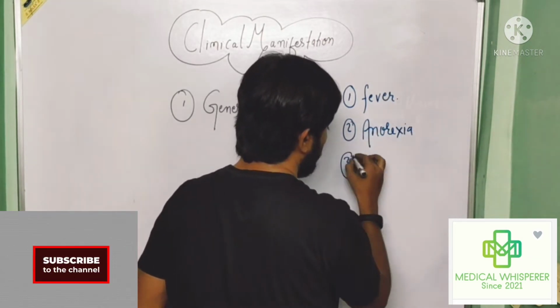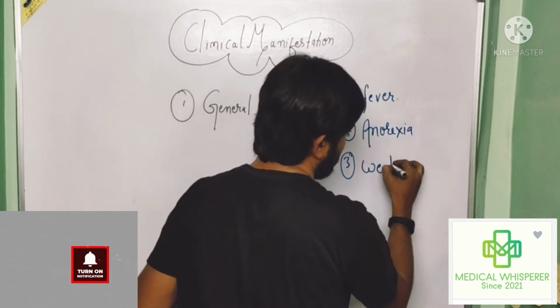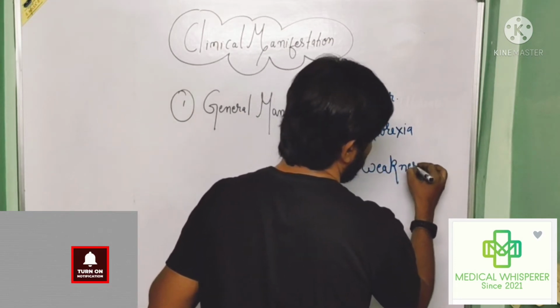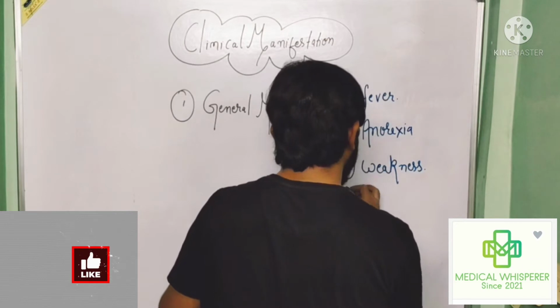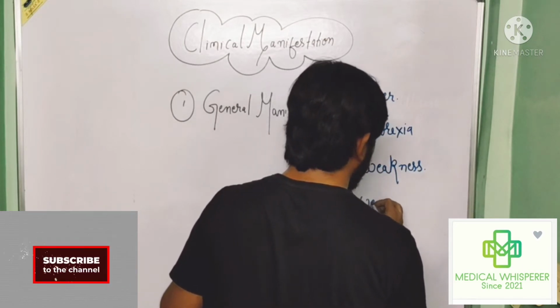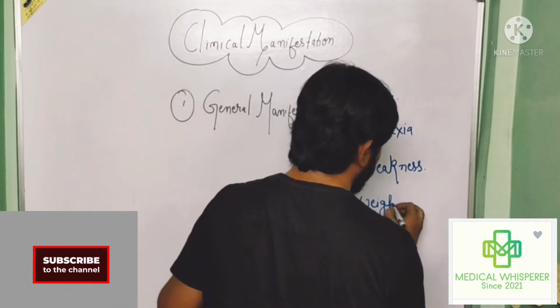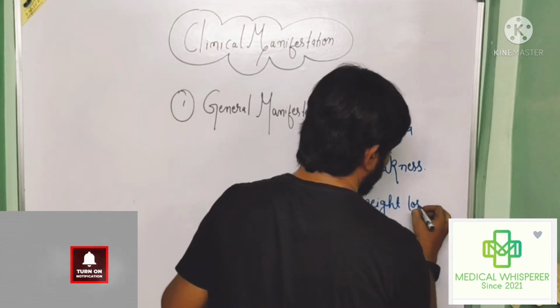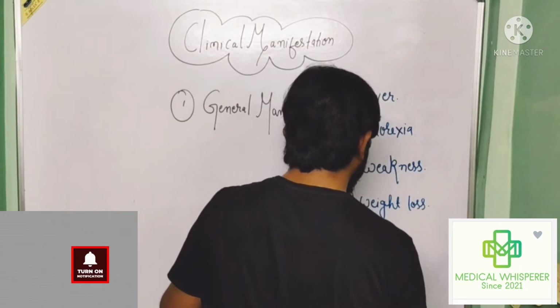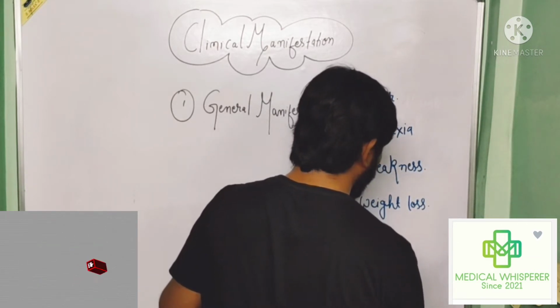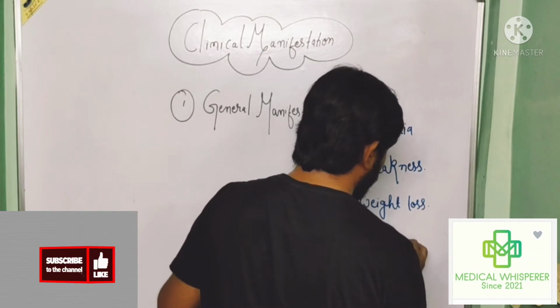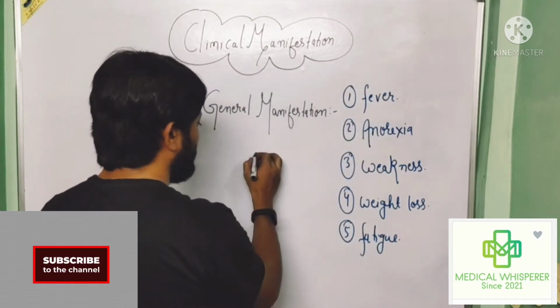Third one is weakness. Fourth one is weight loss. Fifth one is fatigue. And the last one, sixth one, is lethargy.